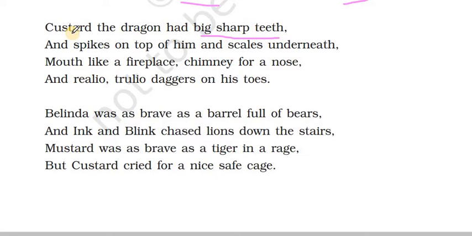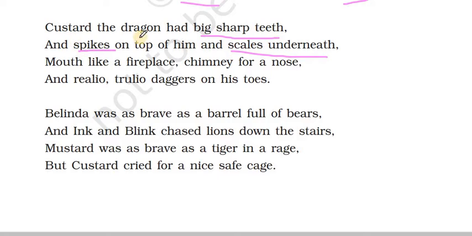Oh, what an irony. Custard was supposed to be a coward, scared of things, but he had very big sharp teeth and spikes on top of him and scales underneath. Spikes refers to sharp projections seen on the body. Like crocodiles have on the upper surface, sharp projections, right? They are known as spikes.